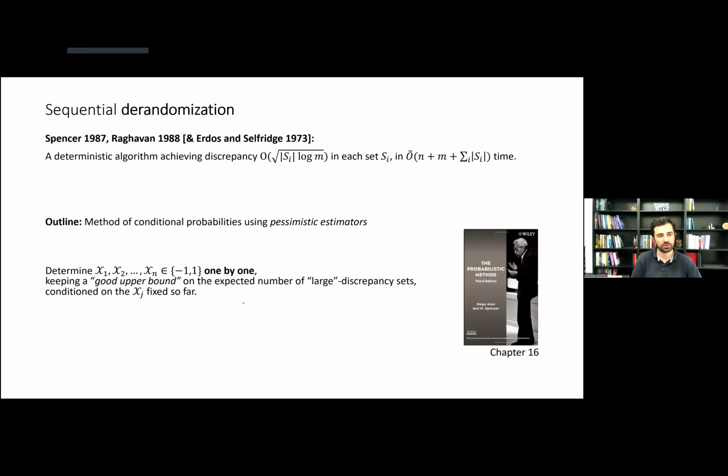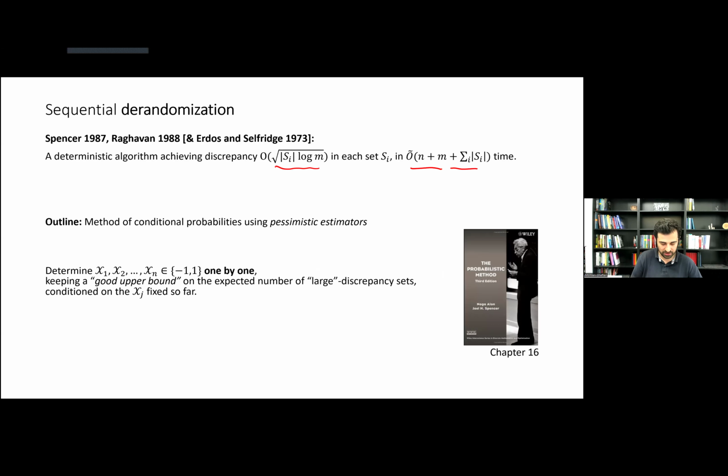So what is known about derandomizations of Chernoff-like bounds, especially in these settings, let's say discrepancy? This is a well-understood problem. For the discrepancy problem, there's a very old method. It was originally implicit in a work of Erdős and Selfridge, and then made explicit later by Spencer and Raghavan, which in near linear time in the size of the input gets a discrepancy similar to what Chernoff gives. And the method is the simple method of conditional probabilities.